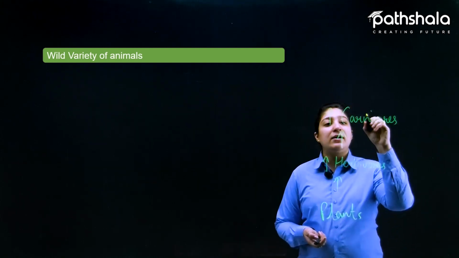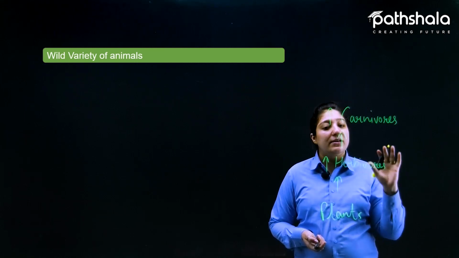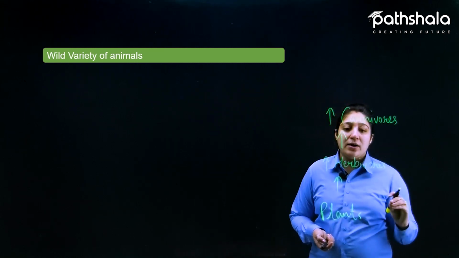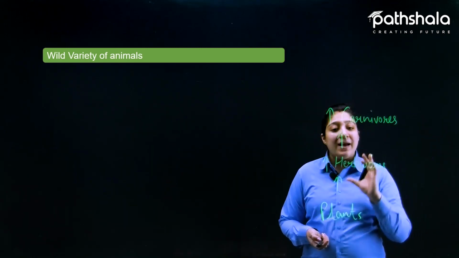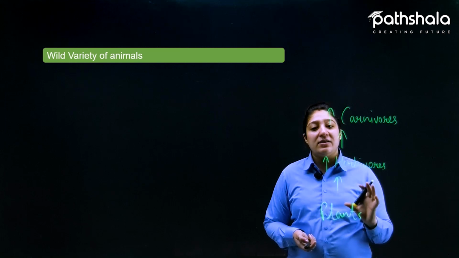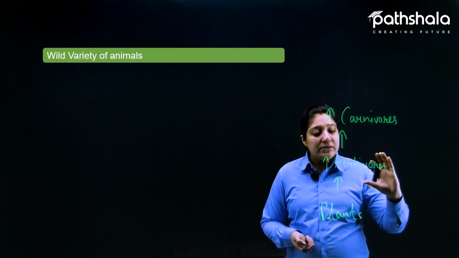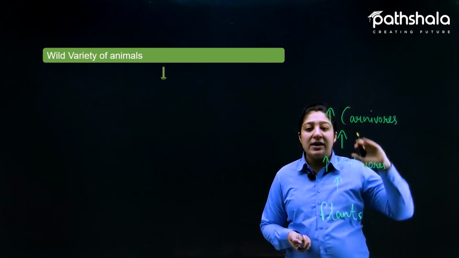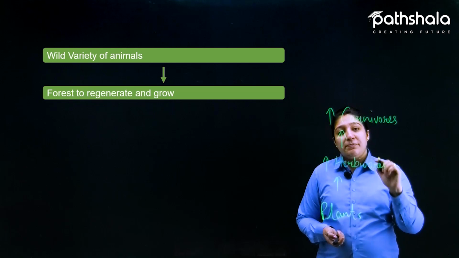We know that among carnivores, there are many kinds of animals present in the forest, like lions, tigers, cheetahs, jackals, bears. There are many kinds of animals in the variety of carnivores. Now, if carnivores are increasing, what will happen to the plant sources?